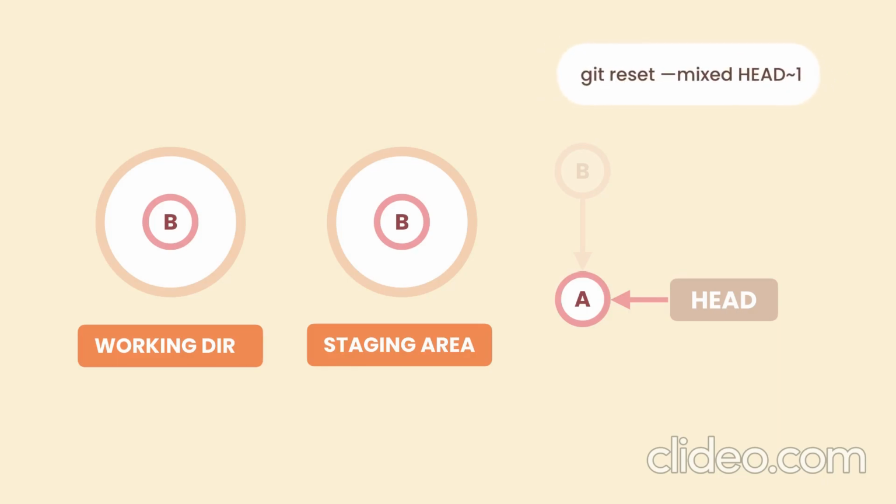Now, if we use the mixed option, Git will take the latest snapshot, that is A, and put it in our staging area. What is this state? This is the state before we staged our new changes. So we have some new changes in our working directory, but we haven't staged those changes yet. This is the effect of the mixed option. Now, if we use the hard option, Git will take the latest snapshot and put it in our working directory as well. Well, more accurately, it will put it in both our working directory as well as the staging area. So our new changes in our working directory are gone.